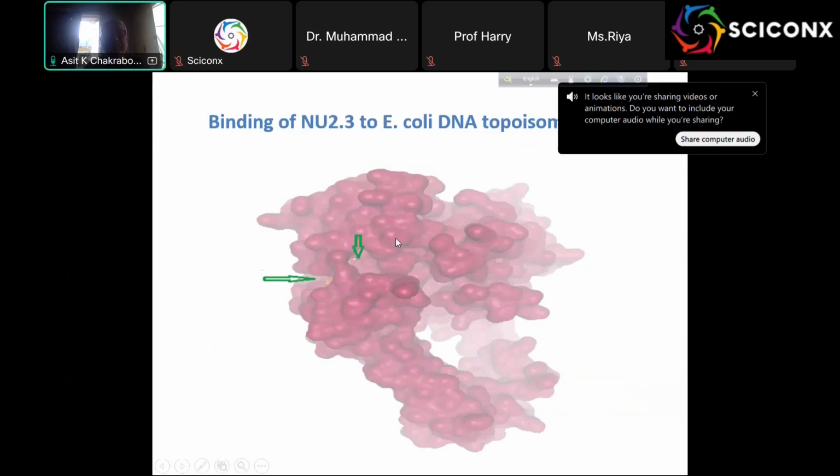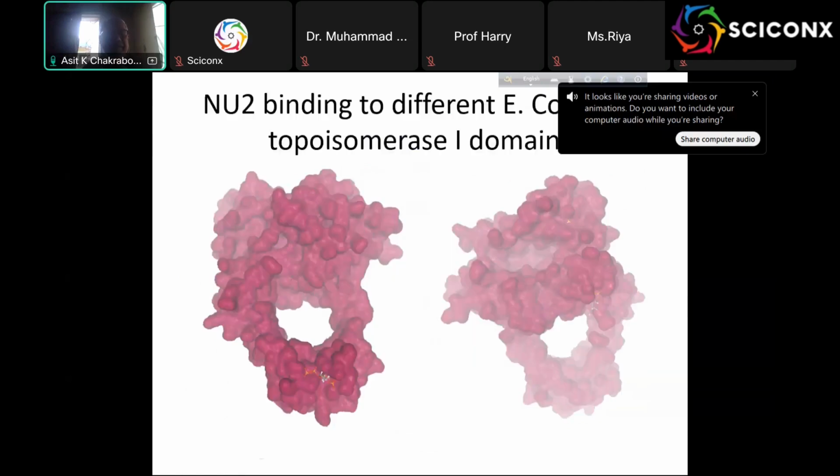Now, if we take the total structure of the E. coli topoisomerase 1, you see here is the binding. That is a group, and they also bind like here, and this is a very important issue. They bind at the active center. If we see that they can bind on the other side, you see here domain 4, we can also bind here.